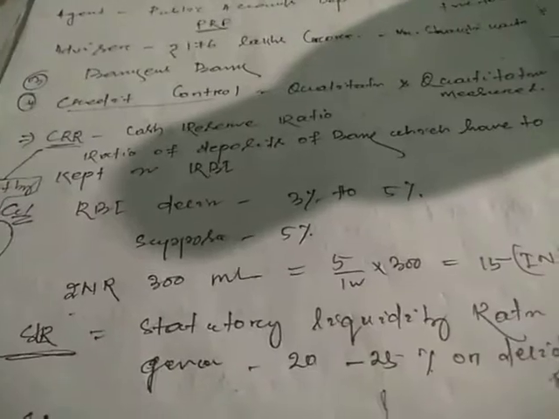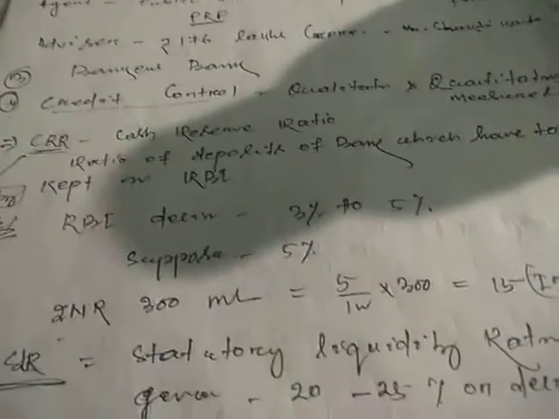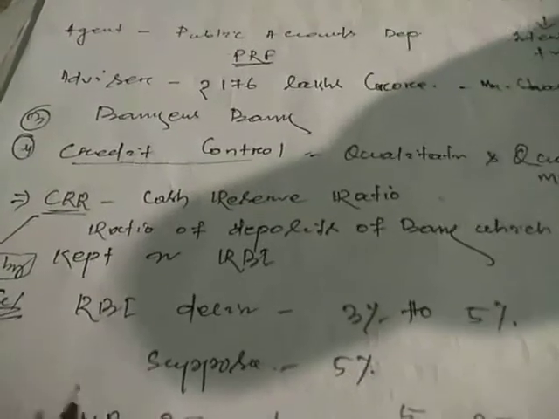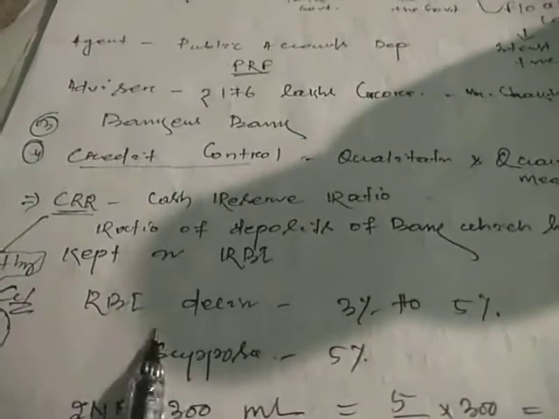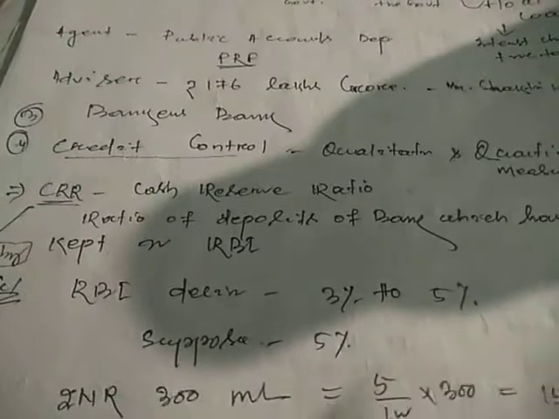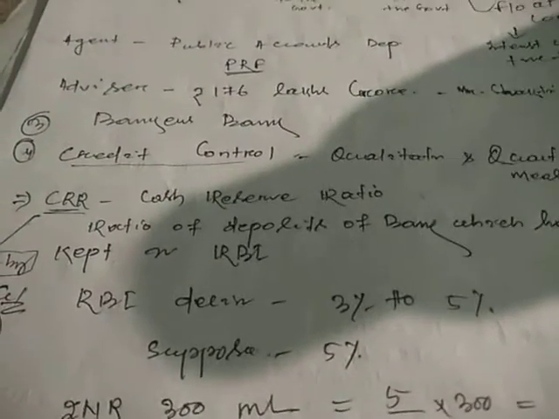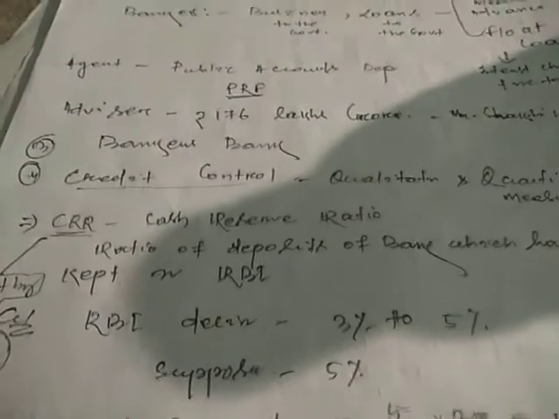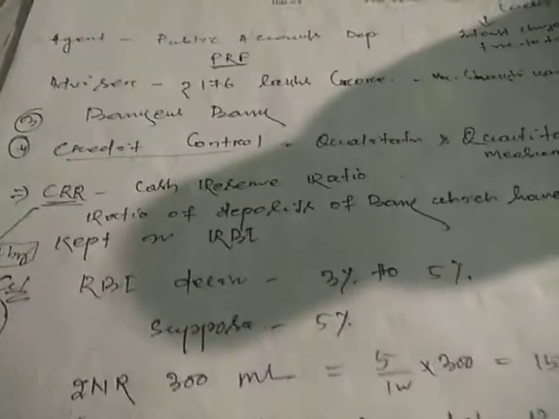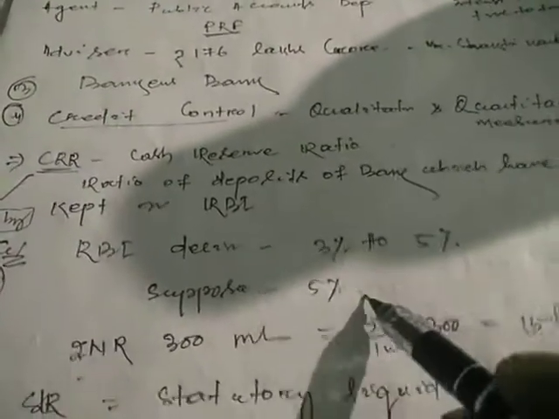If a bank provides credit facilities to any sector or any private person, RBI has some guidelines: you have to deposit some money with RBI. CRR is generally 3% to 5%, decided by RBI. Suppose RBI decides 5%.